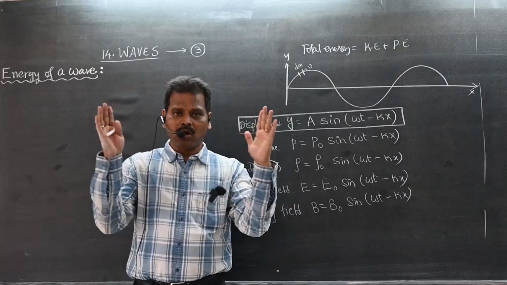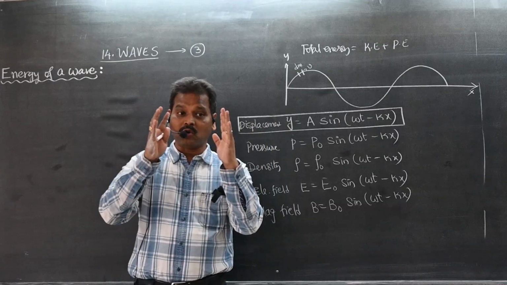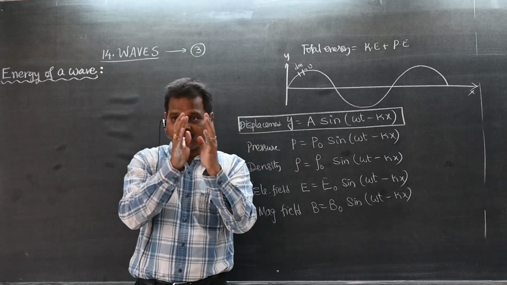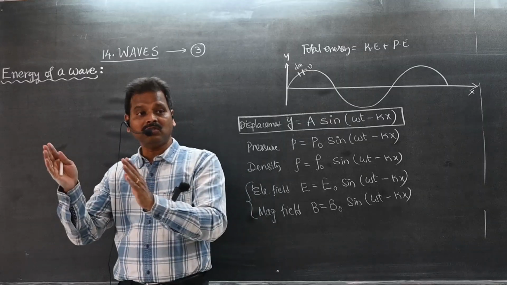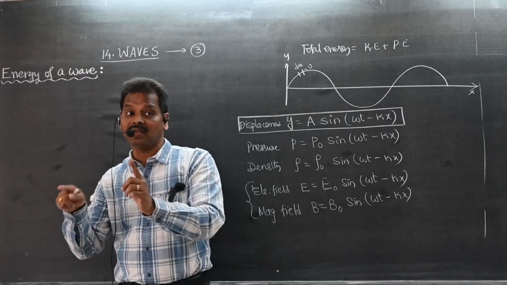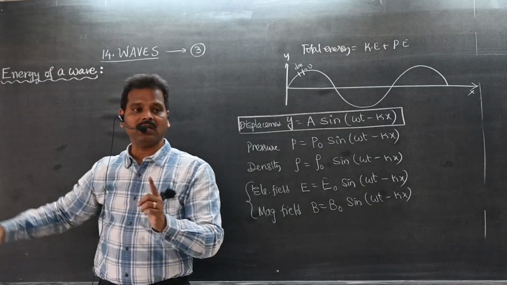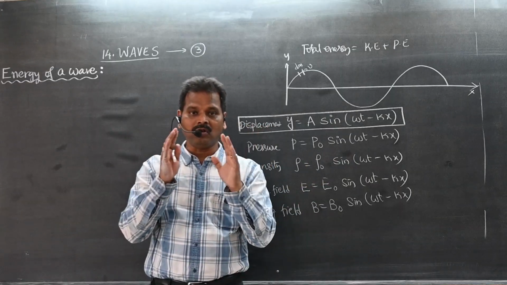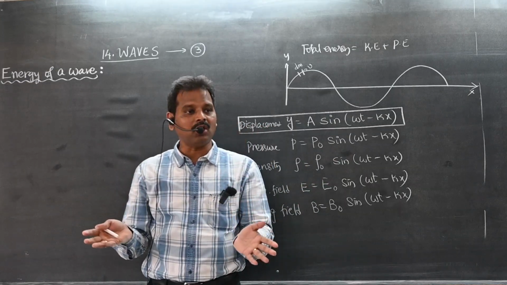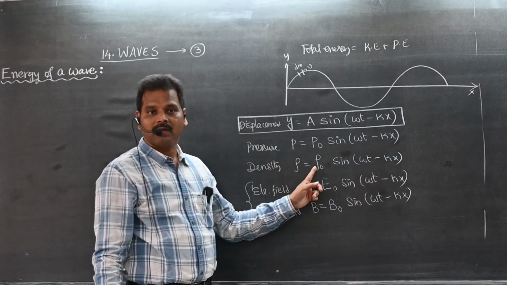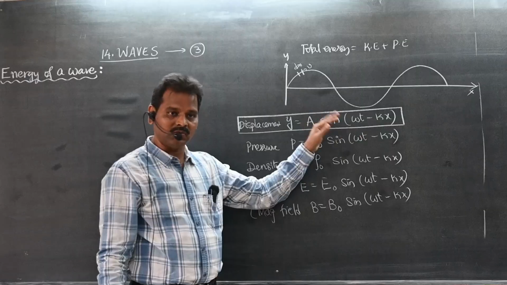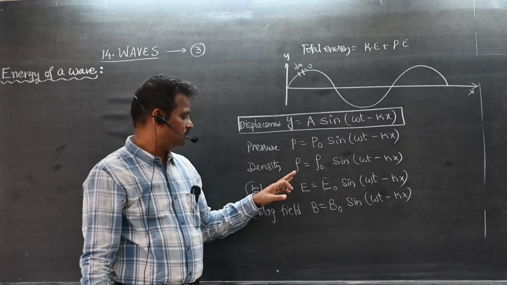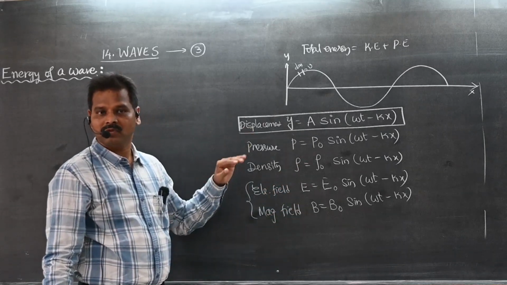Why? Because in a longitudinal wave, particles come closer to each other. Particles come closer to each other in a compression. So pressure increases. Next, pressure decreases. So pressure increases and decreases, then increases and decreases again. So pressure also changes sinusoidally. Similarly, in a longitudinal wave, when the pressure is more, the density is also more. So how does the density change? That also changes sinusoidally. That's why this variable is not only displacement; it may be pressure, density, electric field, magnetic field, or something else. So these are the waves.